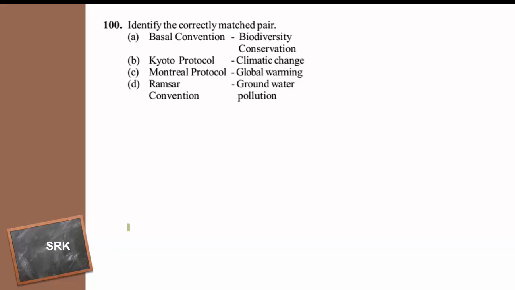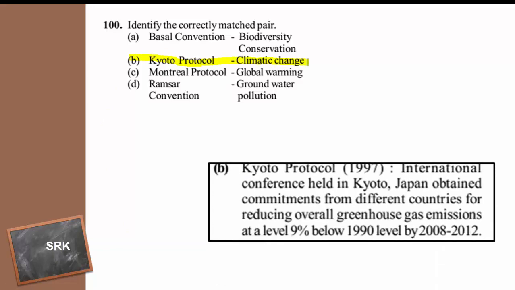Identify the correctly matched pair. Basel Convention, Biodiversity Conservation; Kyoto Protocol, Climatic Change; Montreal Protocol, Global Warming; Ramsar Convention, Groundwater Pollution. So which one is the correctly matched pair? This is Kyoto Protocol related to climatic changes.